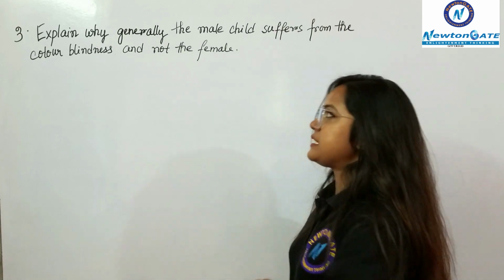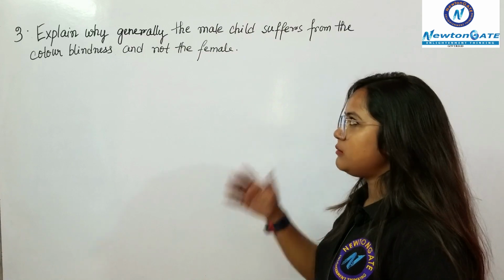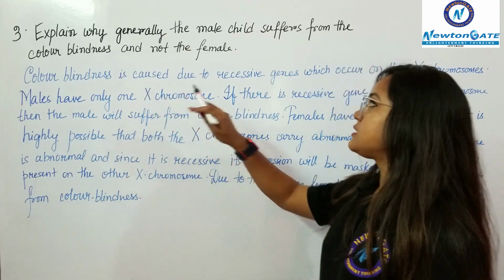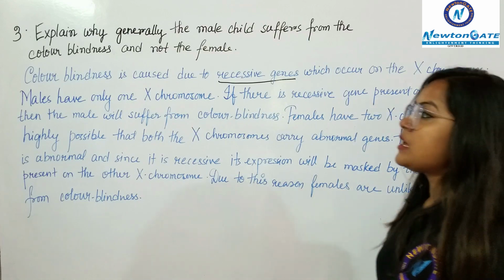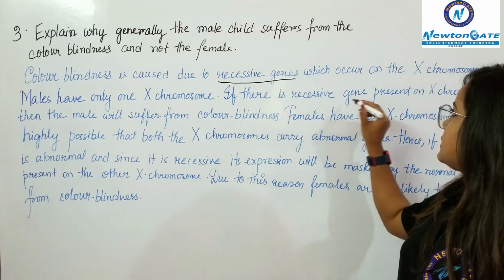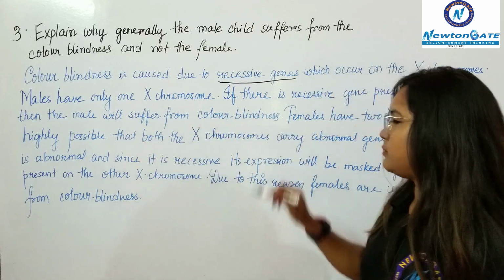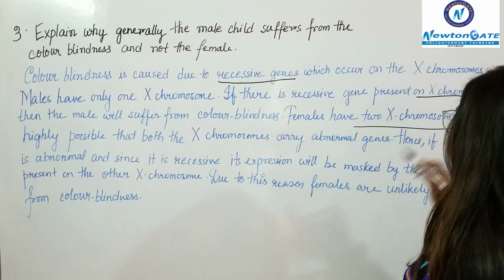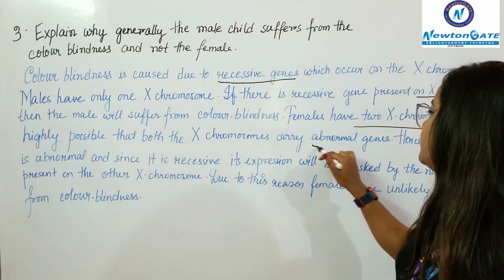So the third question is, explain why generally the male child suffers from color blindness and not the female child. Color blindness is caused due to recessive genes which occur on the X chromosome, and males have only one X chromosome, and if there is a recessive gene present on the X chromosome, then the male will suffer from color blindness. And on the other hand, females have two sets of X chromosome, and it is highly unlikely that both the X chromosomes carry abnormal genes.